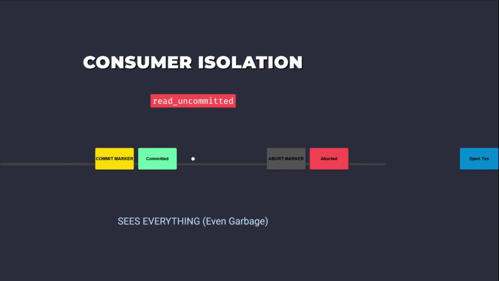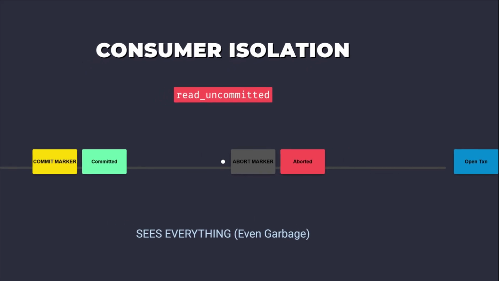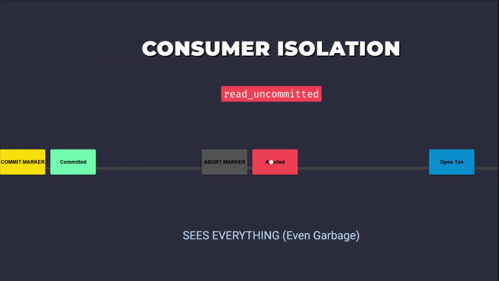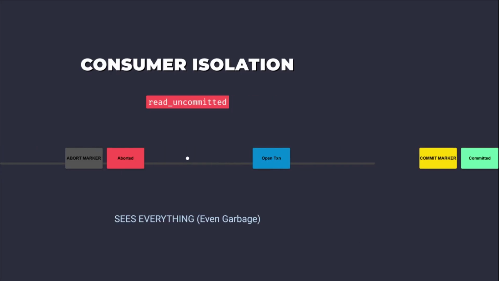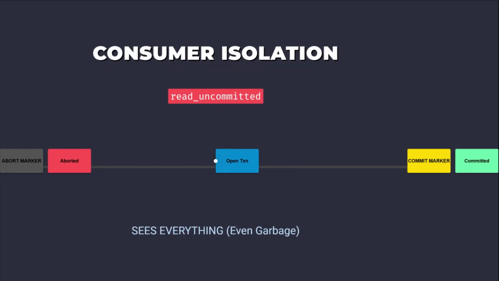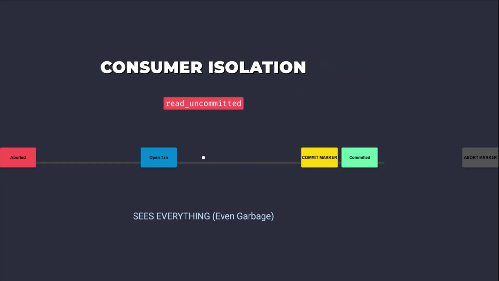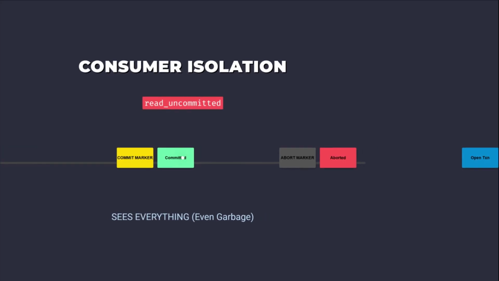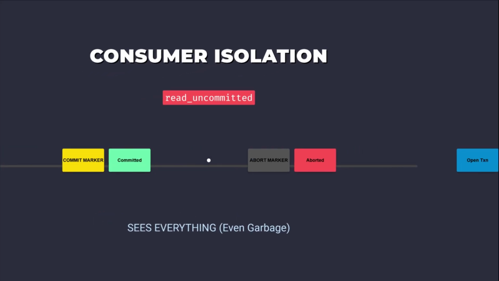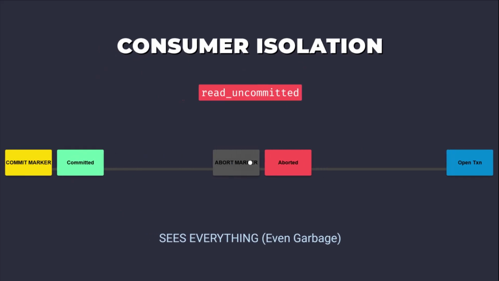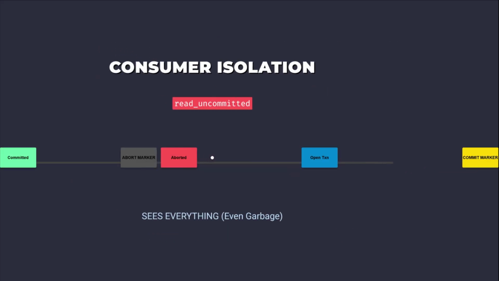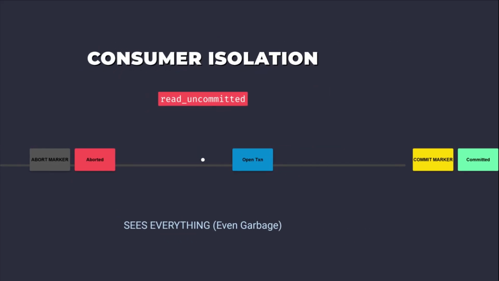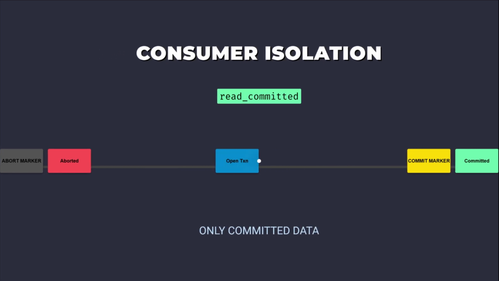The visibility of transactional data is controlled by the consumer's isolation.level configuration. The default setting is read uncommitted. Under this setting, consumers read all messages immediately, including those belonging to open or aborted transactions. This configuration violates Exactly-Once Semantics and should only be used when latency is paramount and downstream deduplication is already implemented.